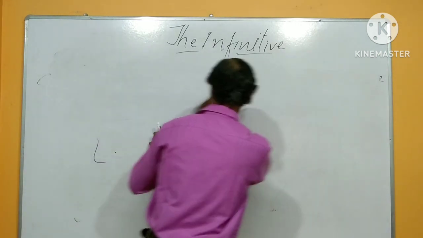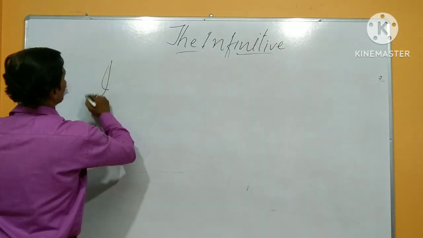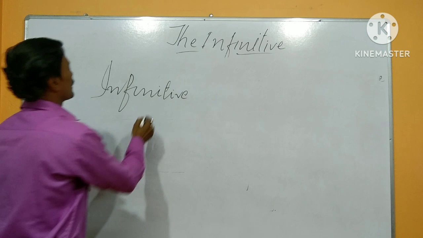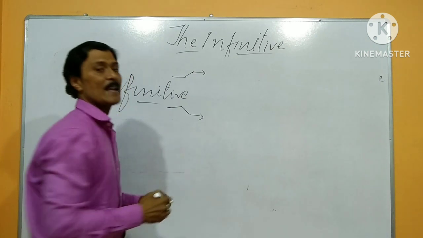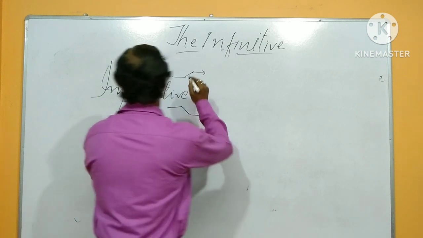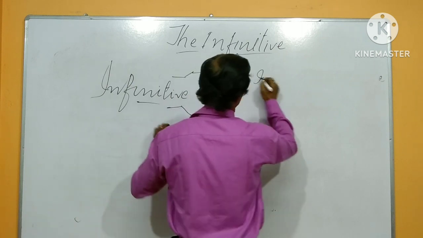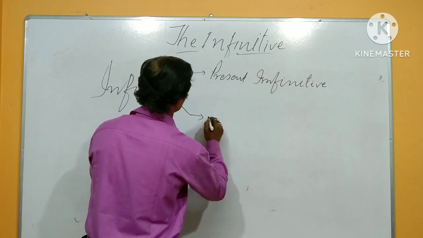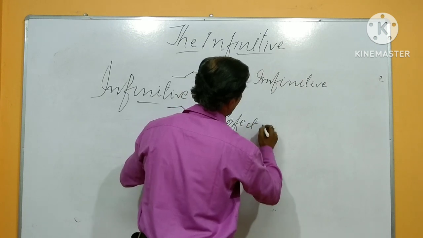So let's start. There are two kinds of infinitive noted here. Last day I talked about those. Today I talk about number one, present infinitive, and next, number two, perfect infinitive.